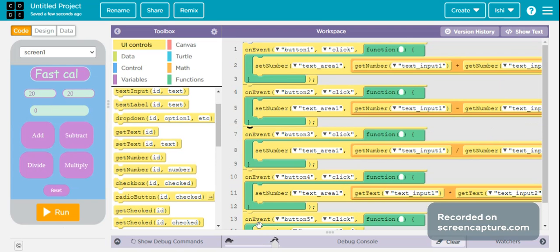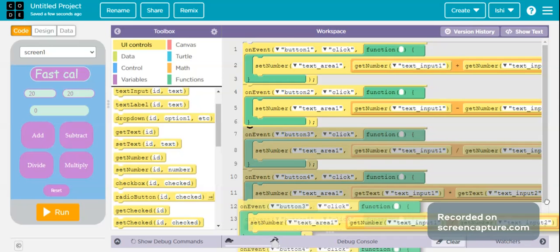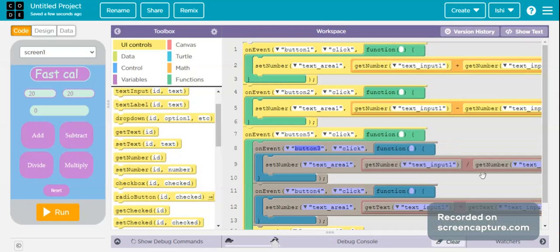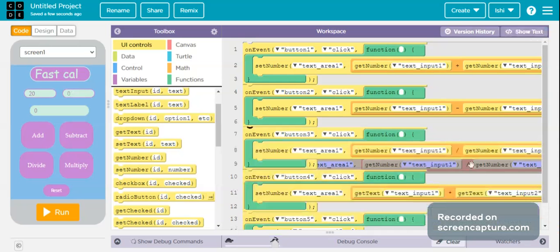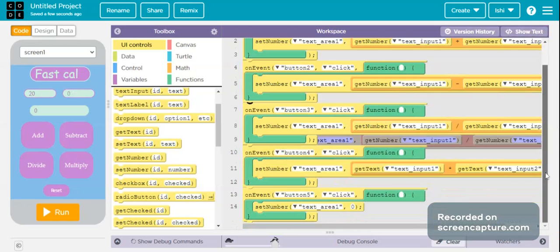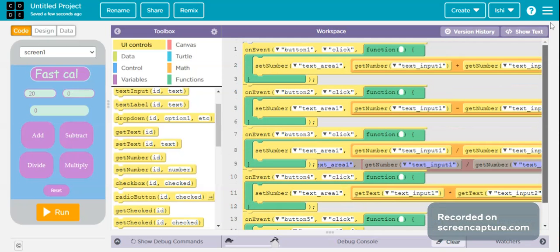Okay, so everything is nice, but there may be any problem. If there isn't any problem, then this should not happen. Okay. Hmm. Let me refresh my page.